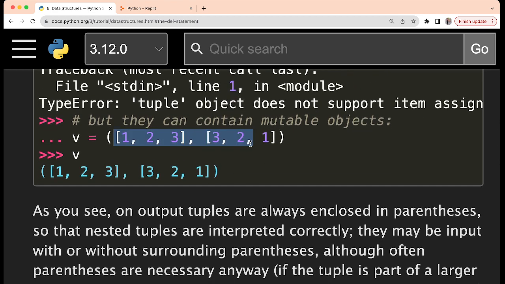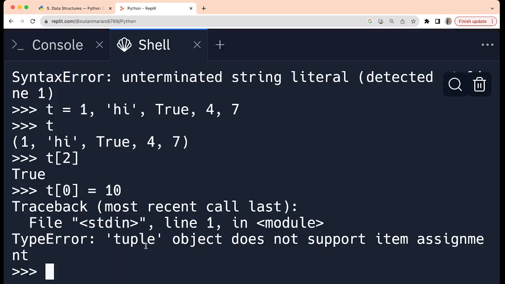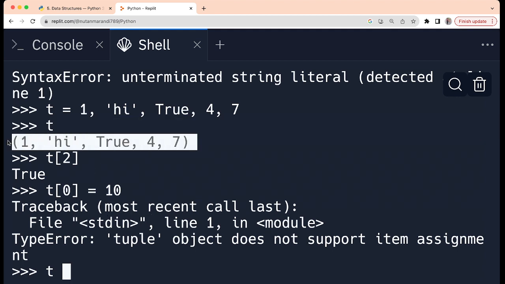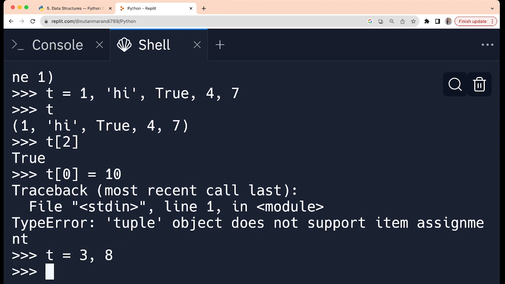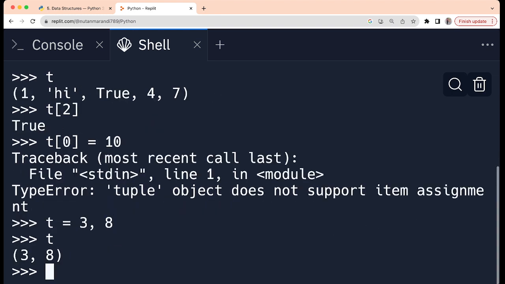And then this list can be there, right? So now this also we can see, like let us say t is equal to... Again you see that once this tuple is set, we cannot make any changes in it. But let us say t is referring to this tuple. Now let us say I want t to refer to some other object, so that kind of assignment is possible. Let us say in t I want to store now 3 comma 8, so it will create a new tuple, right? This is possible. For this you will not get any error, and now t is printed.